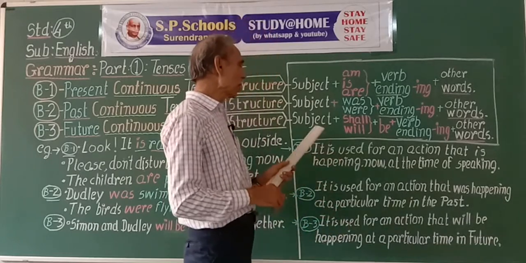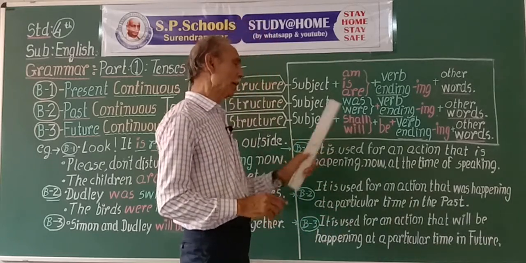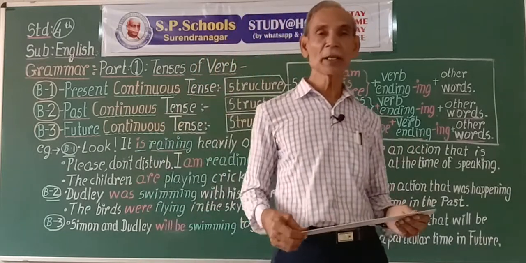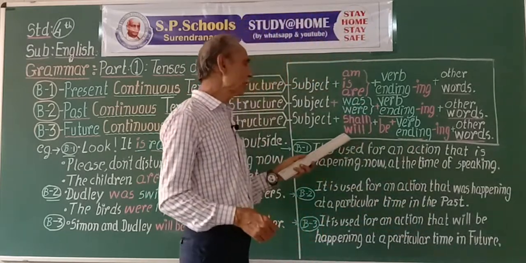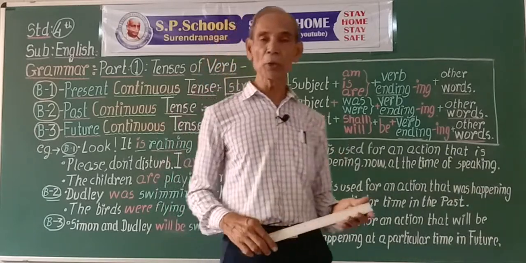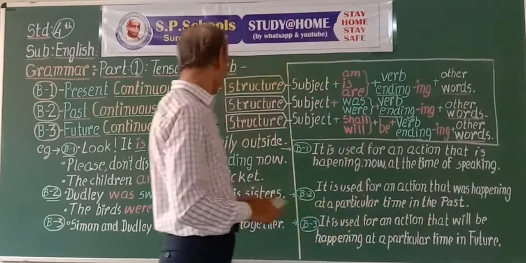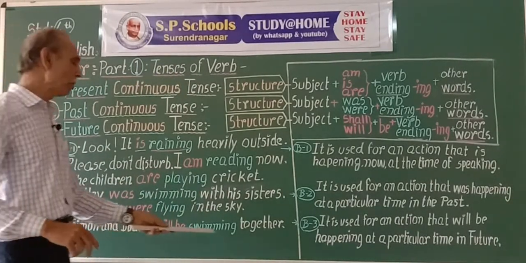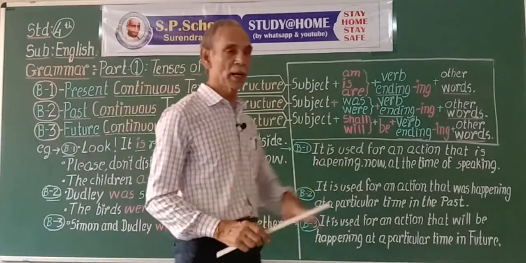To express future tense, we use shall and will. Shall for the first person, I and we. And for second and third person, we use will. For example, Simon and Dudley will be swimming together in future.